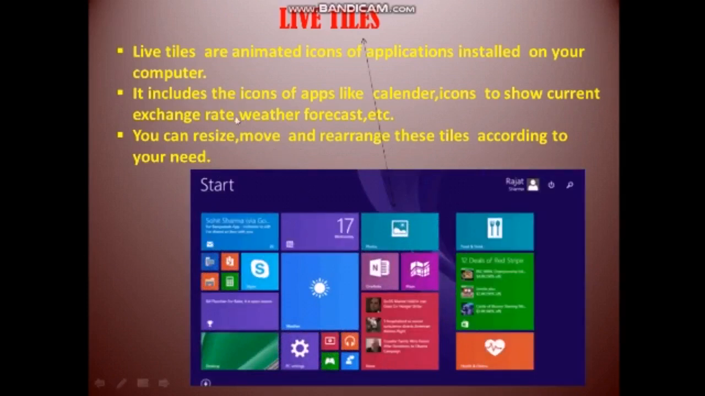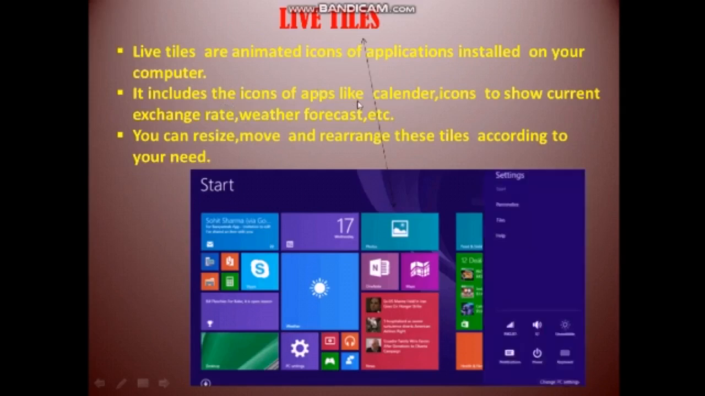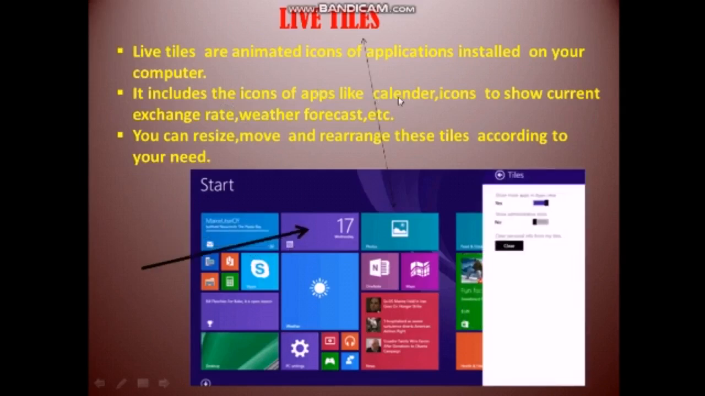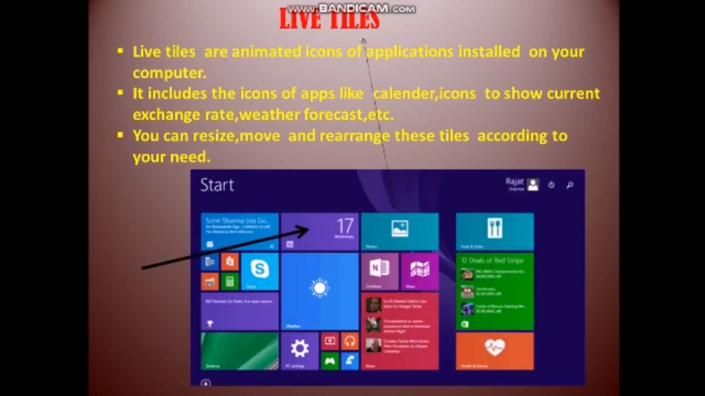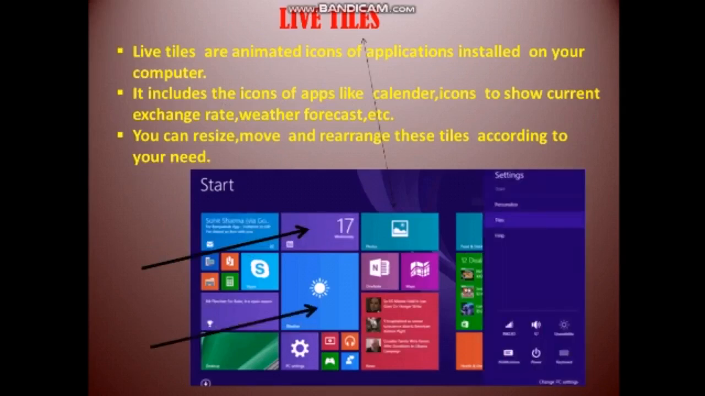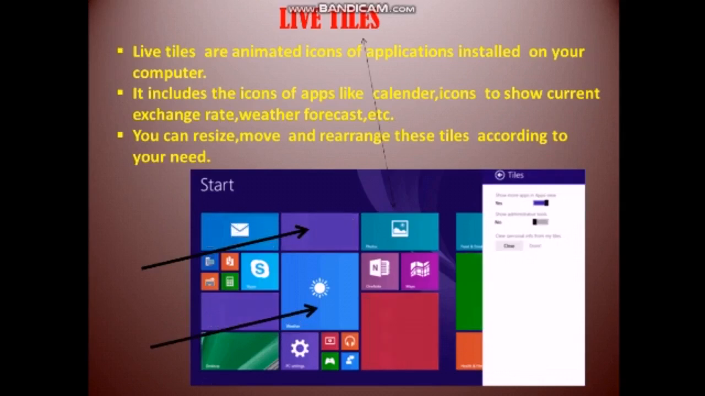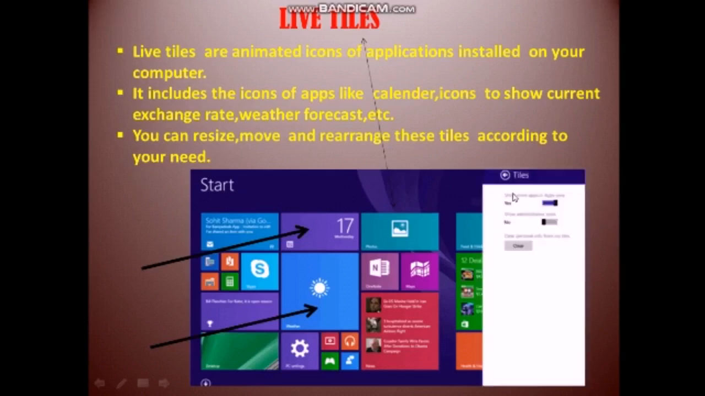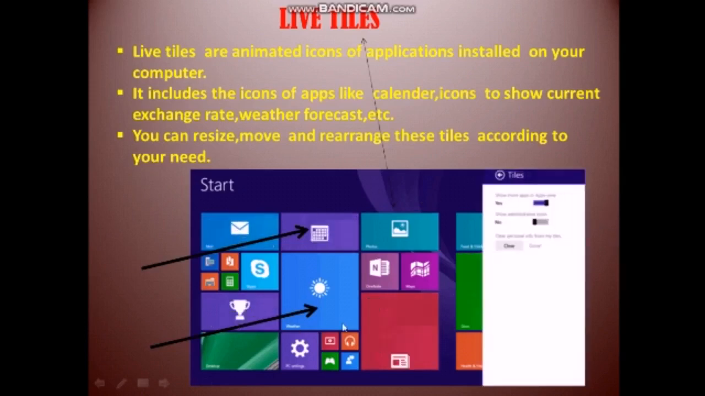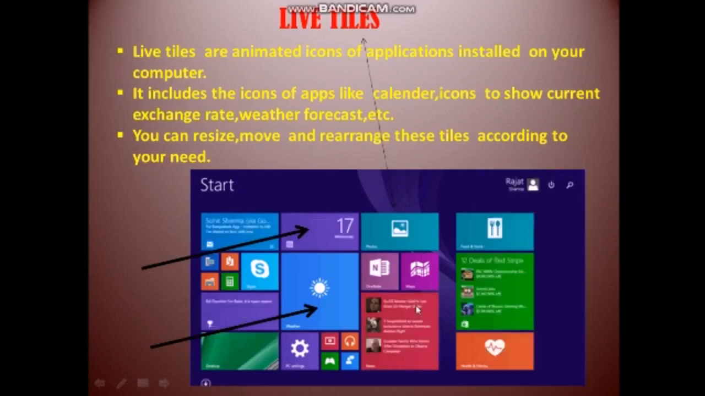Next one, the live tiles include the icons of apps like calendars and icons to show the current exchange rate, weather forecast, etc. And also, if you want, you can resize the application or move the application from left to right or in any other direction, and also you can rearrange these tiles according to your need.